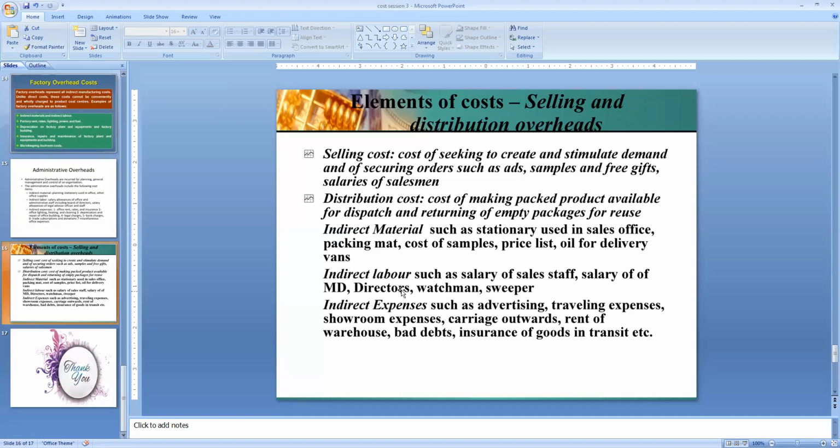So in case of cost, we have come across three elements: material, labor, and expenses. Again, the materials are segregated into two, direct and indirect. Labor also into two, direct labor and indirect labor. And expenses also, we segregate into direct expenses and indirect expenses. Again, these indirect expenses are classified into three: factory overheads, administration overheads, and selling and distribution overheads.